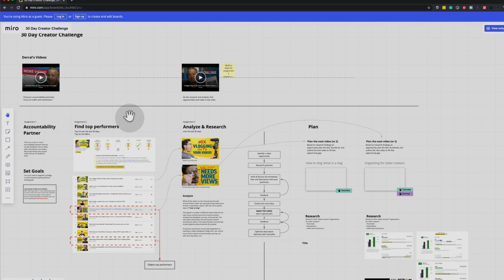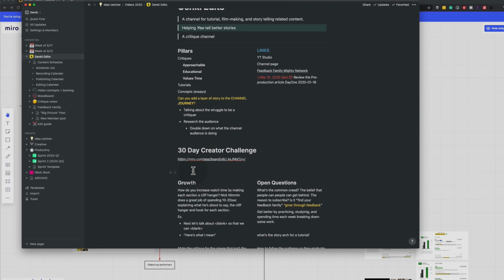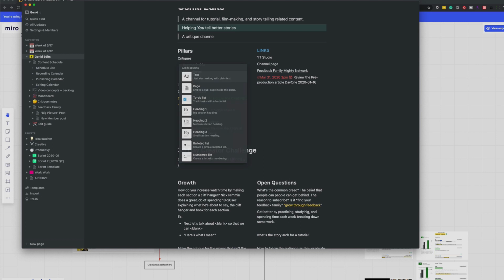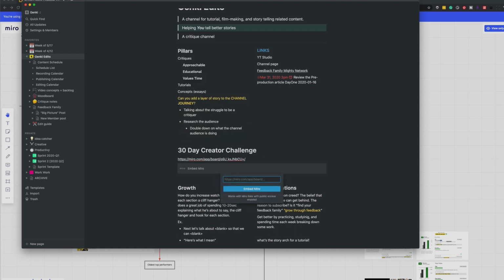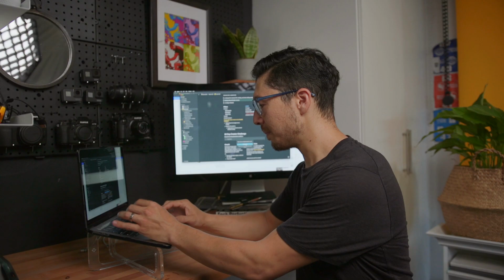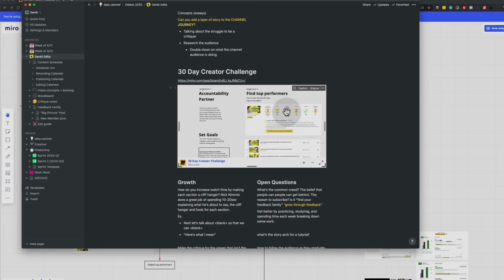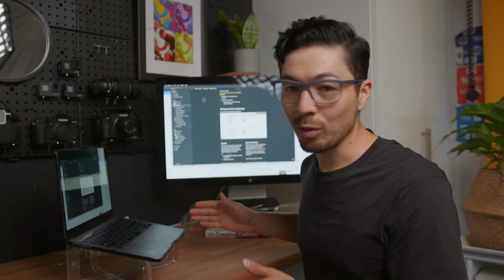Another thing that's actually really cool between Notion and Miro is that you can embed Miro boards directly into Notion. So instead of just having a link to my Miro board here on the dashboard page for my channel, I can embed the whole Miro board right here into my Notion notebook. All you have to do is copy the link of your Miro board, create a Miro embed, and paste that link here inside Notion. And just like that, your whole Miro board is interactive and embedded right inside Notion. So you can just keep everything in one place.